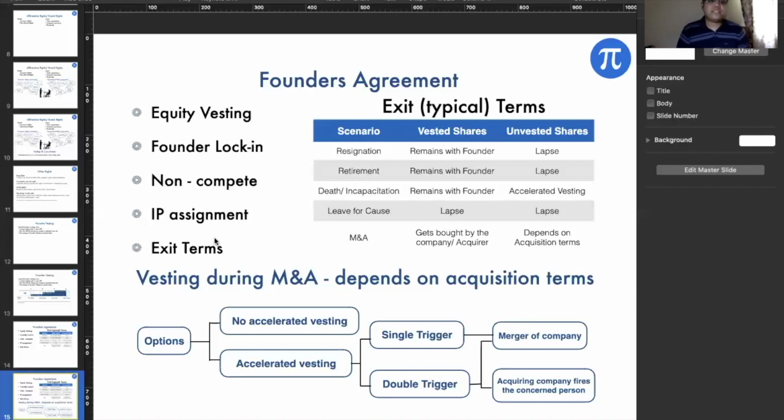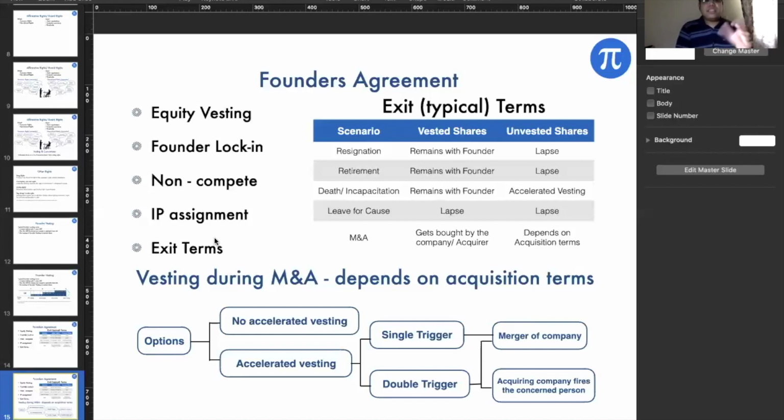And if the entire vesting is done, then whether the founder has got enough interest in the company, because it has been acquired and all. So a lot of questions then get asked. So it is better not to have an accelerated vesting clause at the initial part of it, but if it happens, it is good.